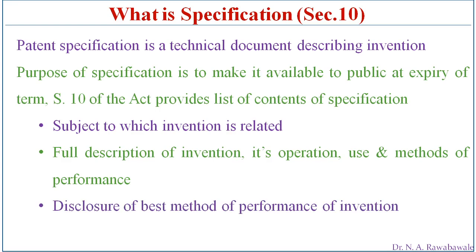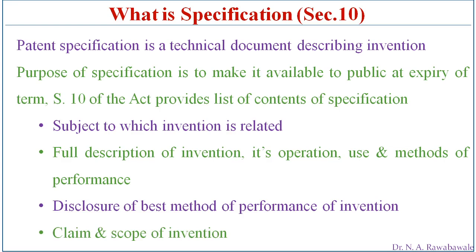One more thing the inventor has to disclose: there may be certain methods to produce that product or final product, so the inventor has to clearly specify which method results in the best performance of that invention. Then claim and scope of invention.